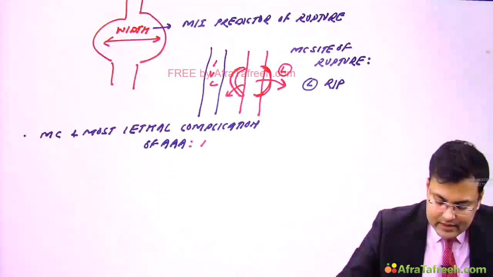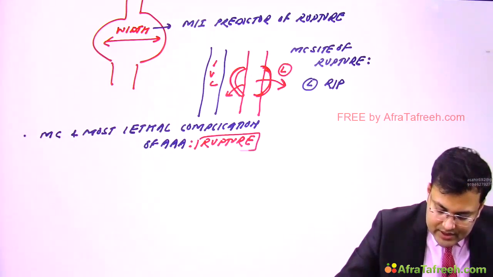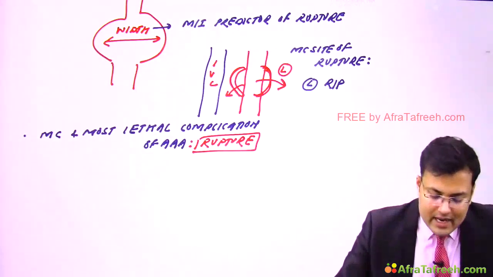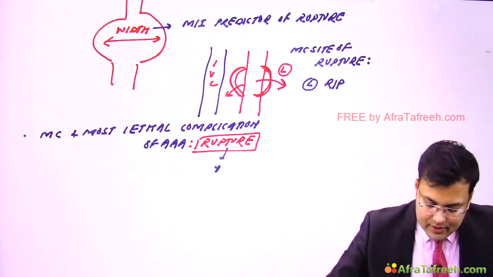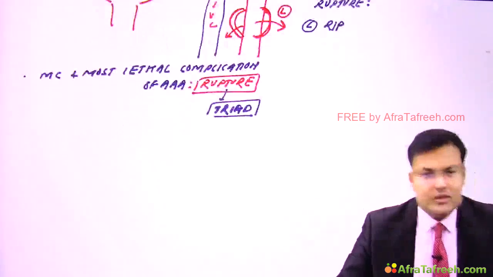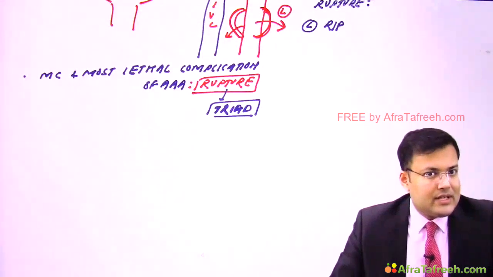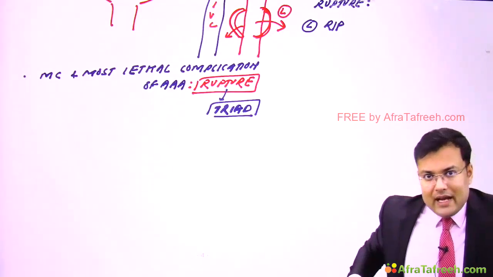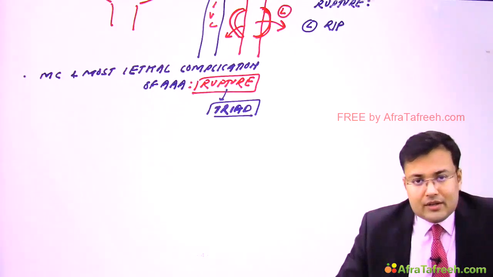Yes, and it is rupture. Now imagine a patient is having rupture of abdominal aortic aneurysm. So what's the triad of rupture? Such patients are having sudden onset of severe abdominal pain or flank pain, there is shock because of rupture, and there is pulsatile abdominal mass.